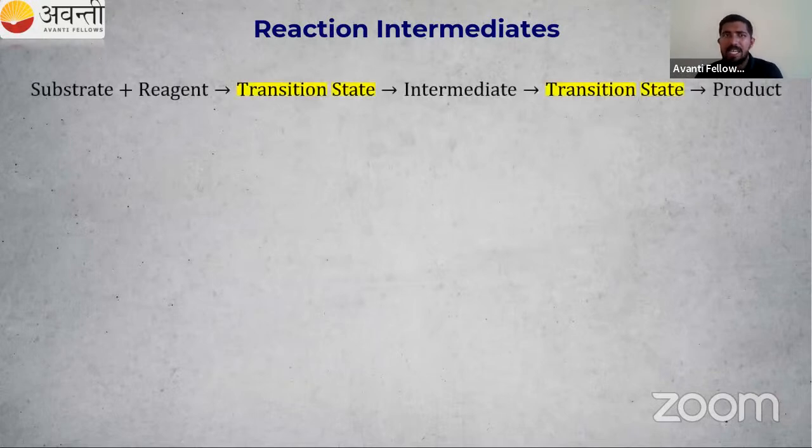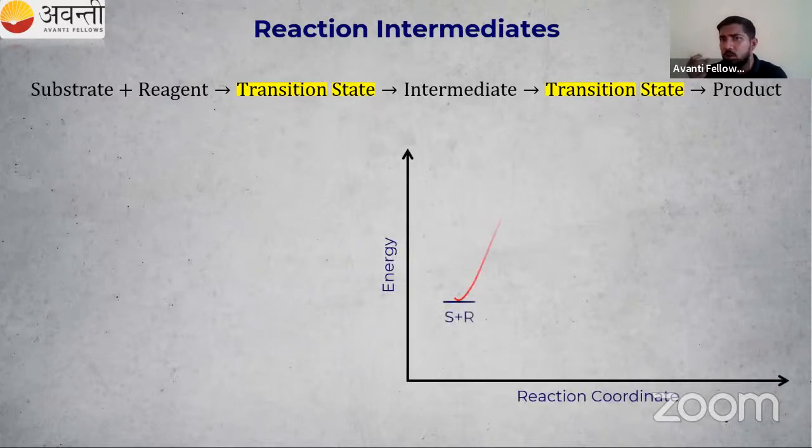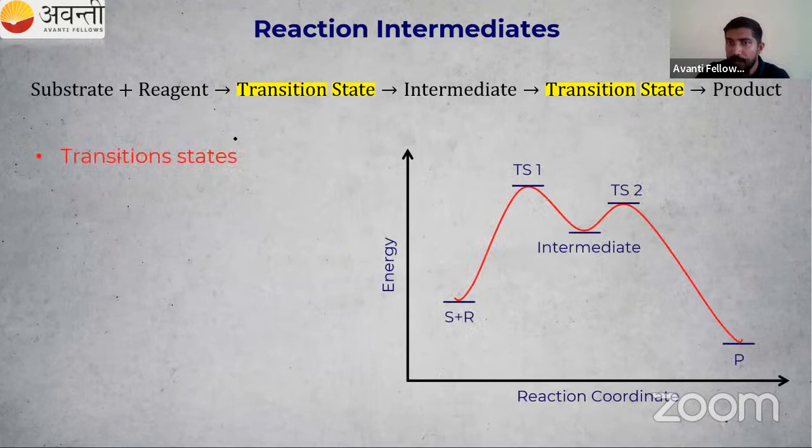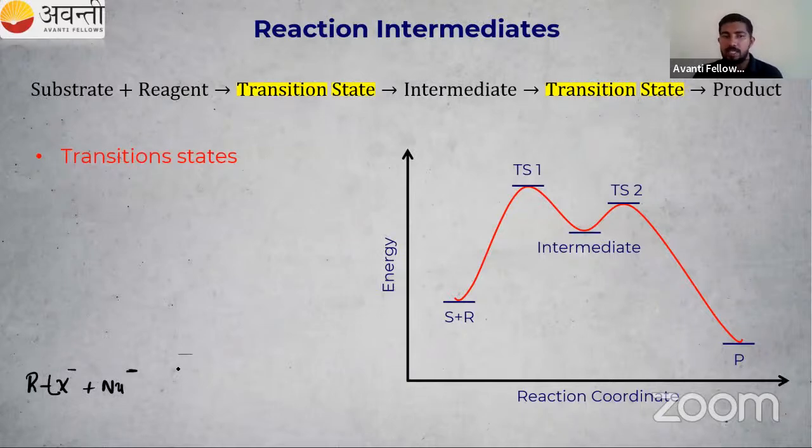So what is happening in a reaction? There is a substrate, there is a reagent, an attacking reagent. India versus Pakistan, war is going on. Then an intermediate is formed. Before that intermediate, something called a transition state is there. So what is this transition state? Let us take the nucleophilic substitution reaction. I'm taking RX plus Nu minus, that is our nucleophile. This guy will take the electrons and X will leave as X minus. But it is not happening directly.